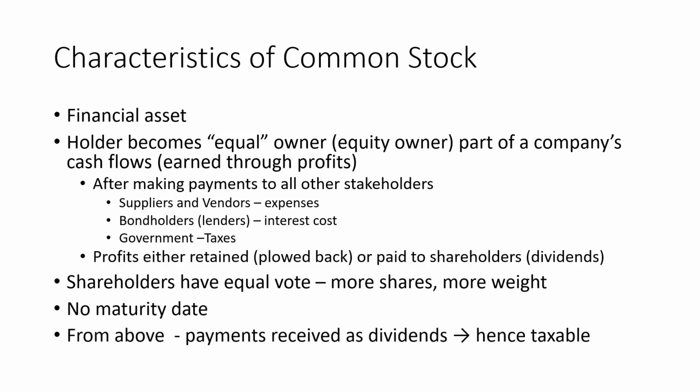And from above, the payments received as dividends by shareholders are categorized as income for these shareholders, and therefore they are taxable again. So the company pays out taxes to the government as a part of its income statement, but when the dividends are received by shareholders, these are categorized as individual income, and therefore again taxes have to be paid out to the government. So that is a problem of double taxation on equity holders as compared to bondholders.